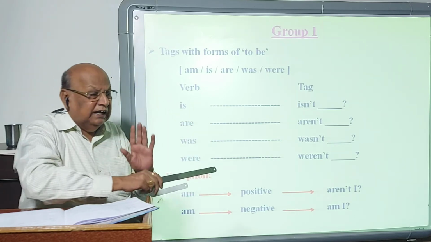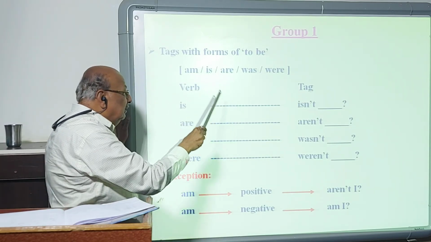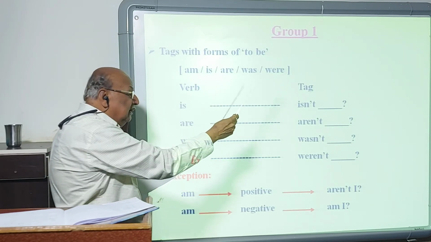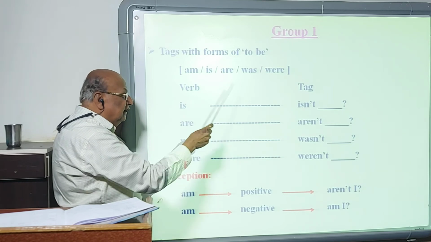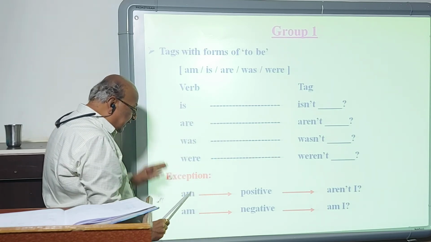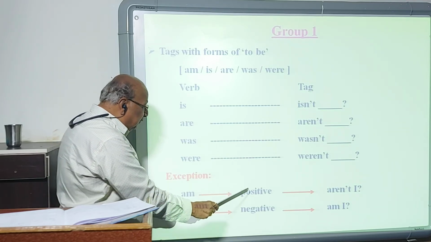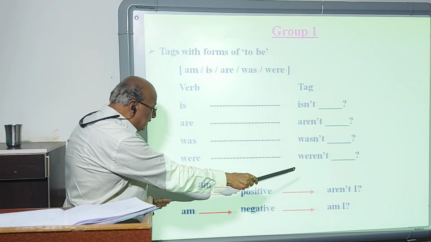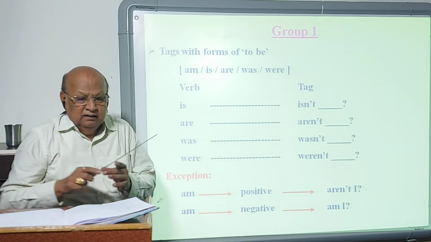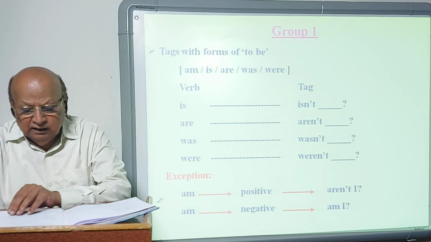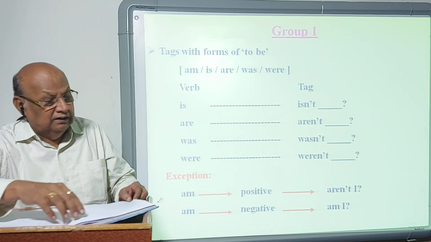Now in short, you can conclude that forms of to be are repeated in the tag either in the positive or negative forms. It depends on the given statement. And am is an exception. If am is used in positive, the tag is aren't I. If it is negative, then am I. So this is the first group, tags with forms of to be. For example,